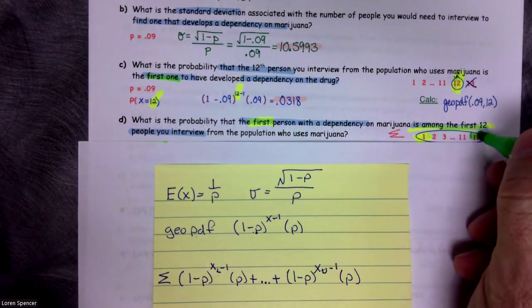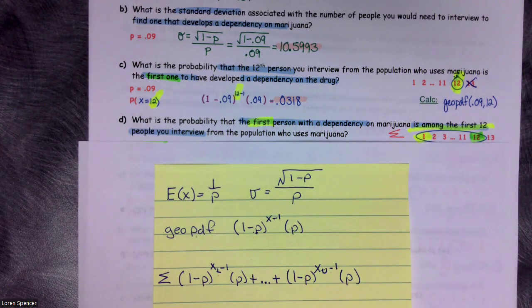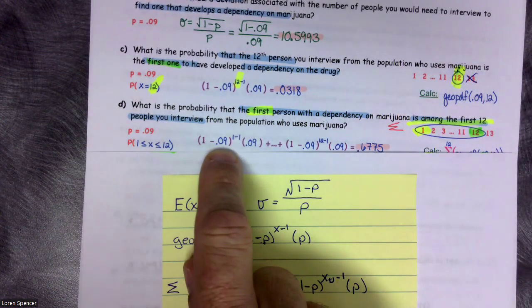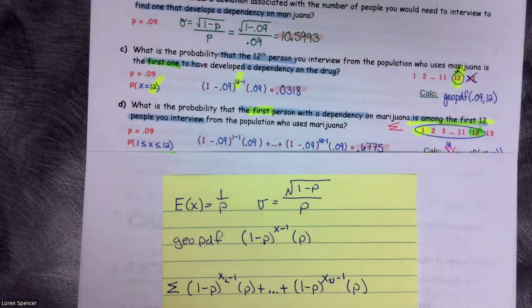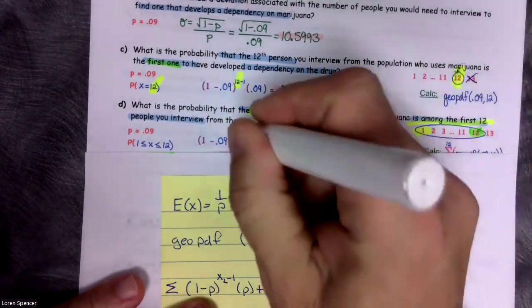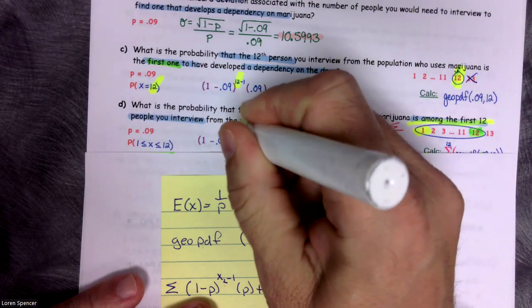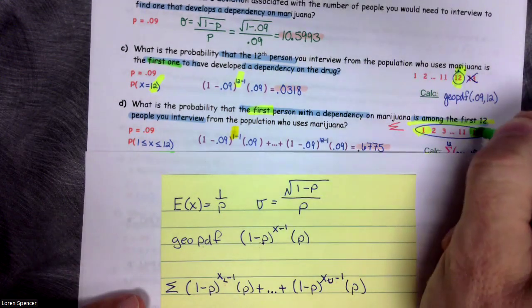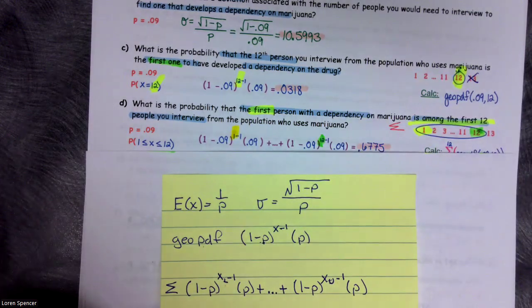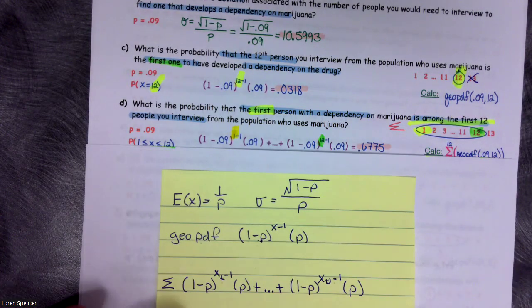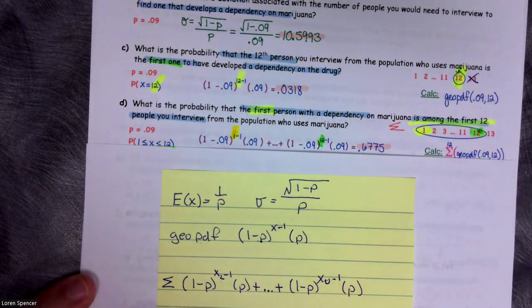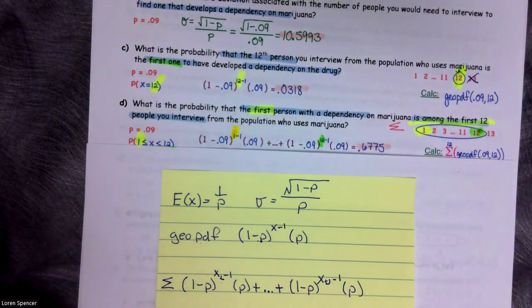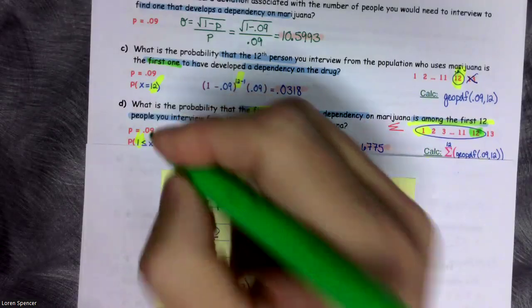So I need to be 12 right there. Okay. So when I write this in, you know what? 1 minus 0.09, and there's the 1 minus 1. And by the way, it's this one, because we're always going to be subtracting 1 here. And then this is the 12. So let's go ahead and do this in the calculator. Now remember, this is a summation. And I should also note, there's that 1 again, and there's that 12 again.